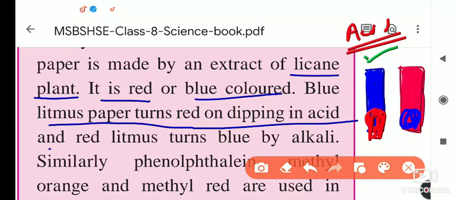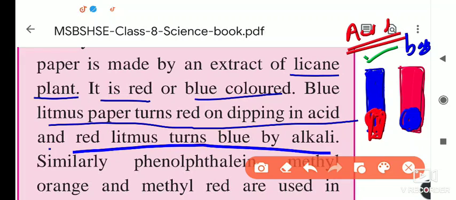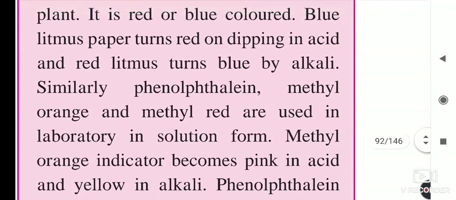In base, what happens? If a basic solution is there, red litmus turns blue. So here, red litmus turns blue in alkali, which means only the base. And red will remain red in acid, and blue will remain blue in acid. Actually, this is the process.